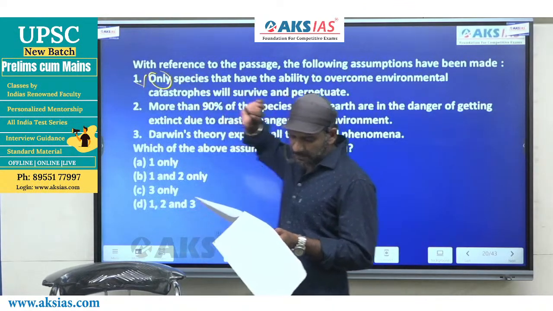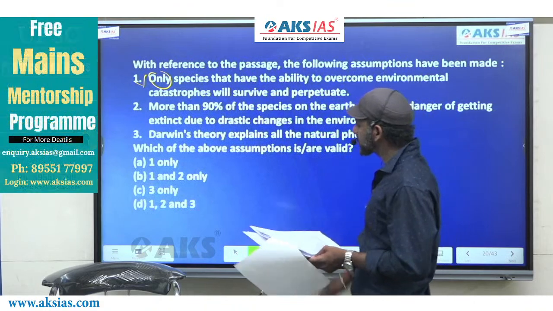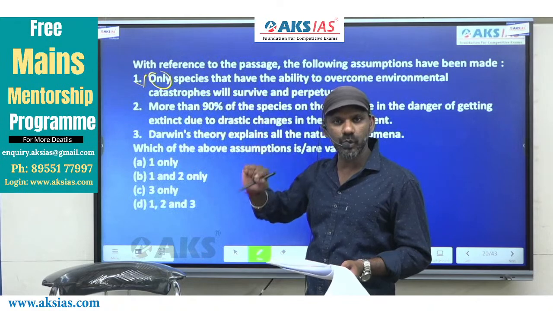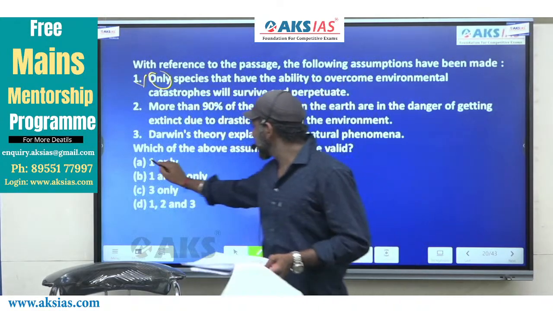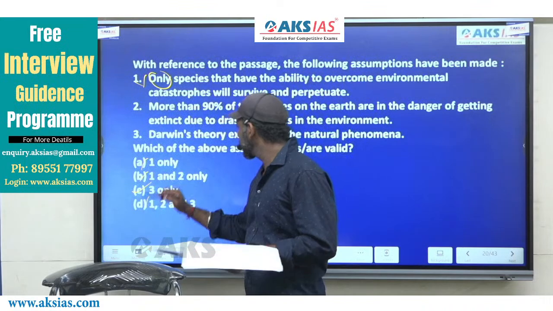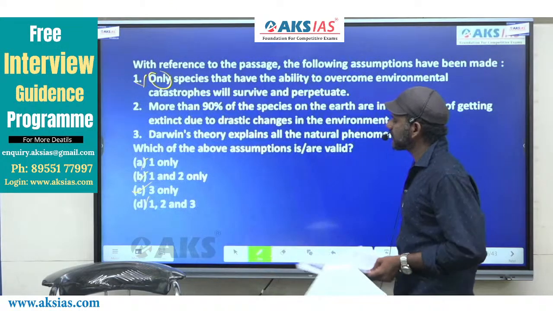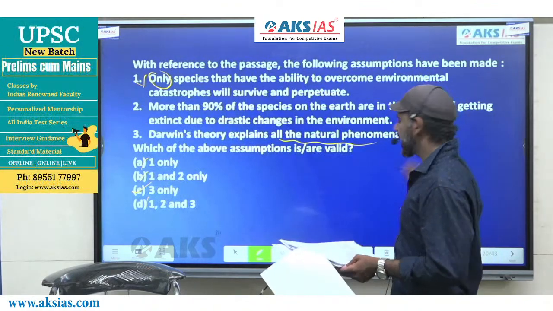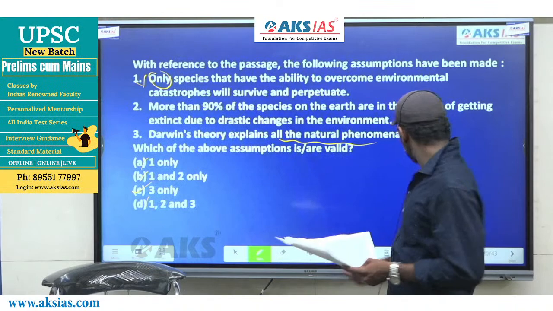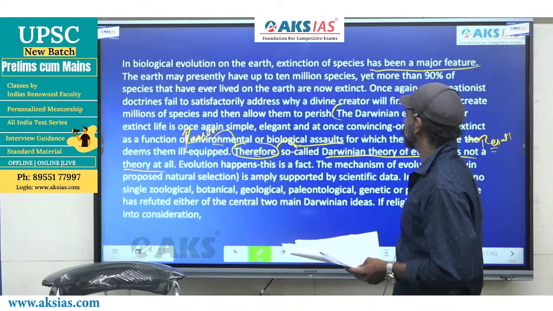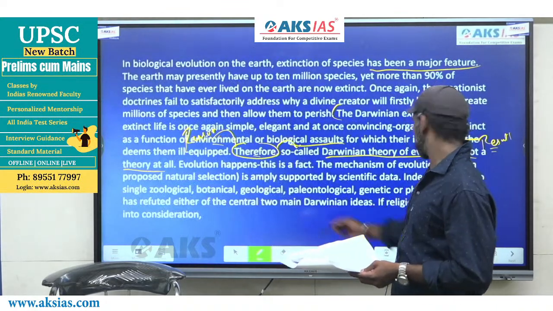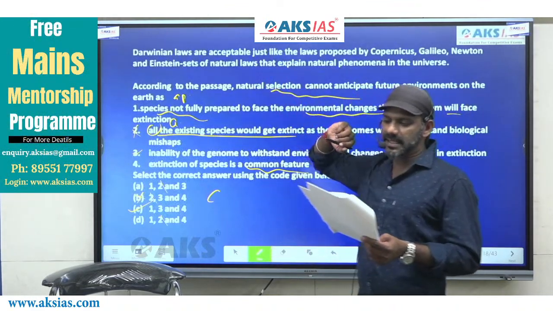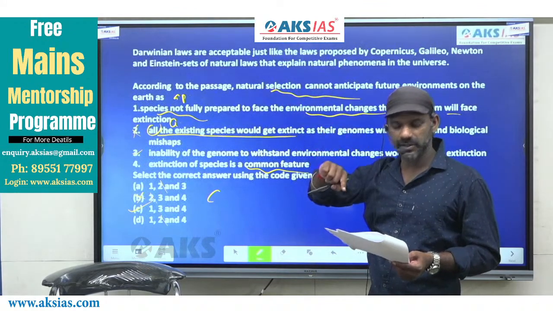One must be eliminated easily, because of the word only. The word only doesn't find mention in that part. Easily A, D and B are gone. The answer must be C. Come to C. Darwin's theory explains all the natural phenomena. Come to the last part of the passage. This part. Darwin's laws are acceptable. Positive. There also is positive.